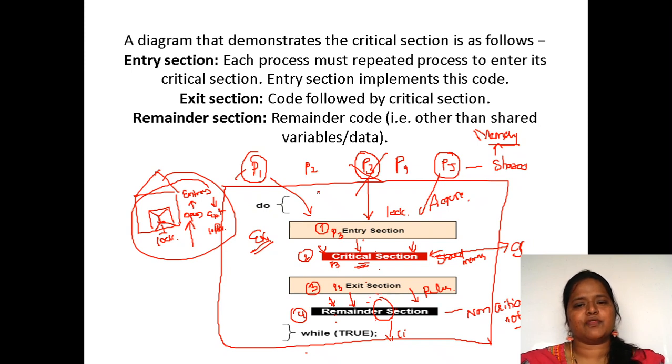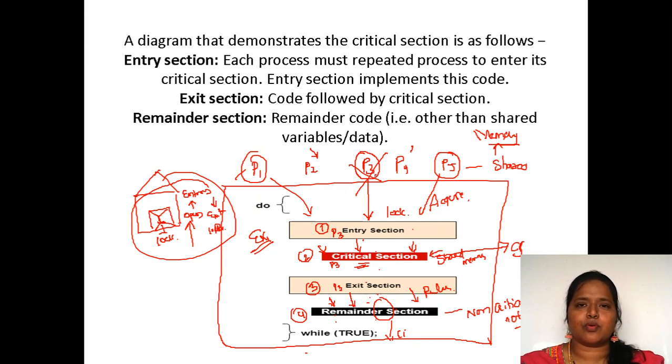Now here, if you observe, all the processes are synchronized, no race condition is there among the processes. Why? Because here process P3 executed first, next P5 executed, next P2, P1 executed, next P3, P4 will execute, and next P2 will execute. So one by one, all the processes are going to be executed.